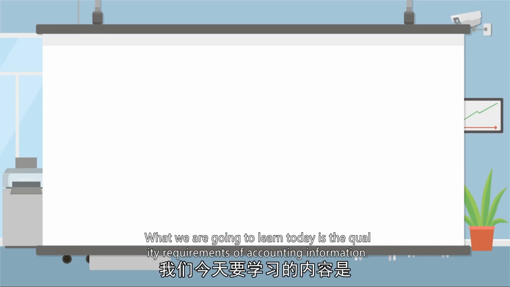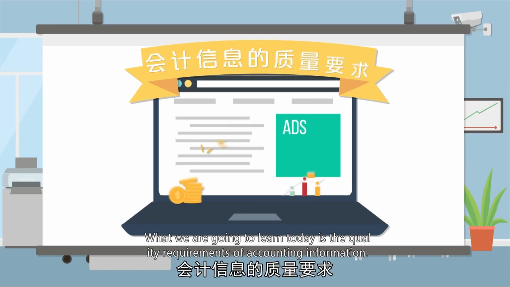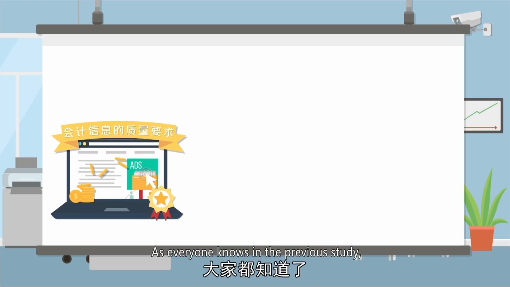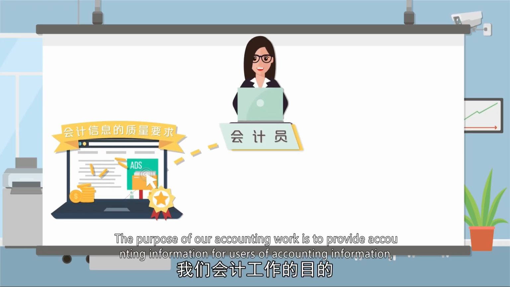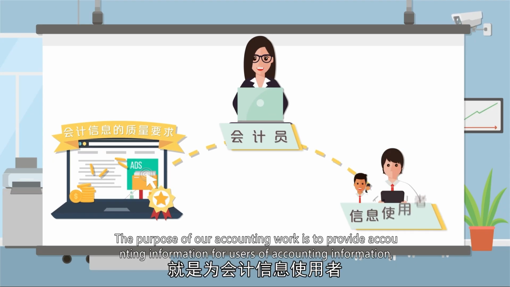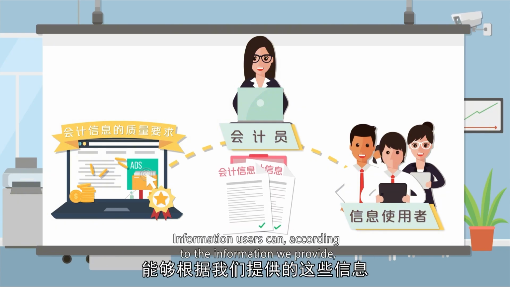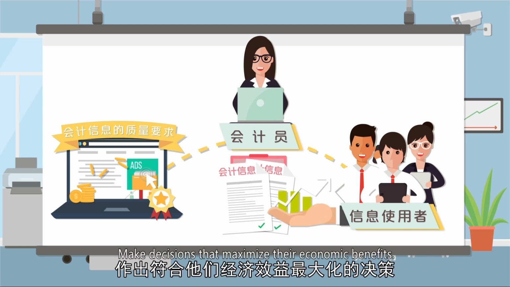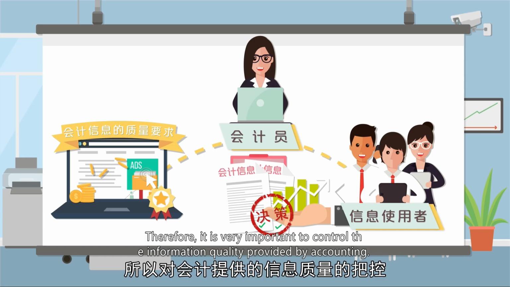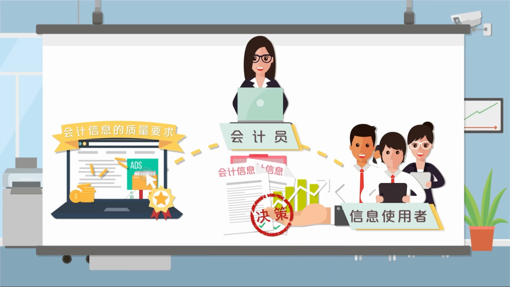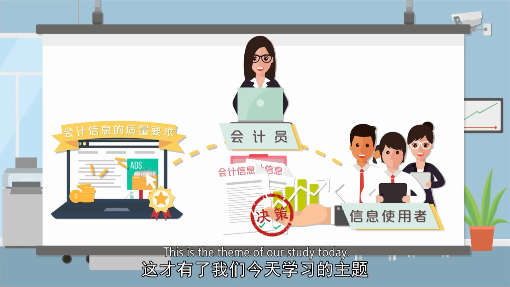What we are going to learn today is the quality requirements of accounting information. As everyone knows from the previous study, the purpose of our accounting work is to provide accounting information for users of accounting information. Information users can, according to the information we provide, make decisions that maximize their economic benefits. Therefore, it is very important to control the information quality provided by accounting. This is the theme of our study today.